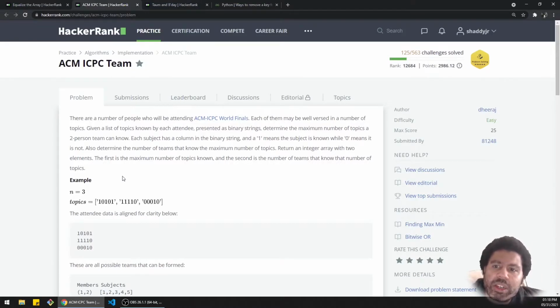So I'm tackling this one on HackerRank called ACM ICPC team. This is an easy difficulty problem, so let's get into it. There are a number of people who will be attending the World Finals. Each of them may be well versed in a number of topics.